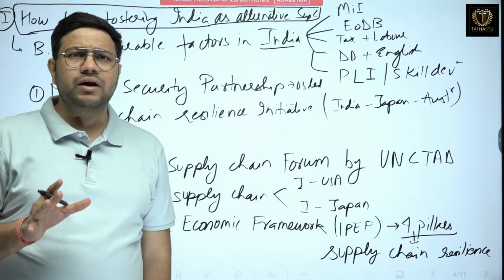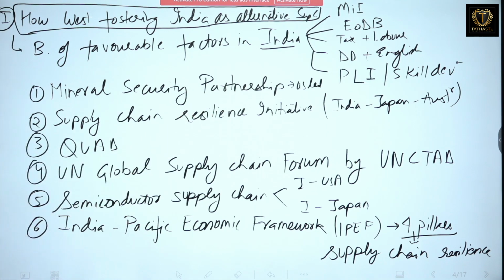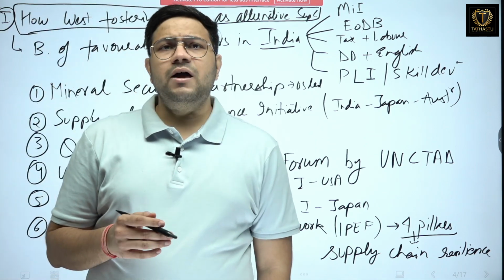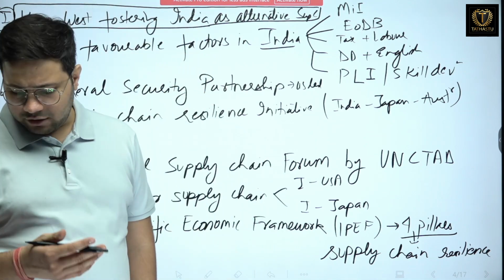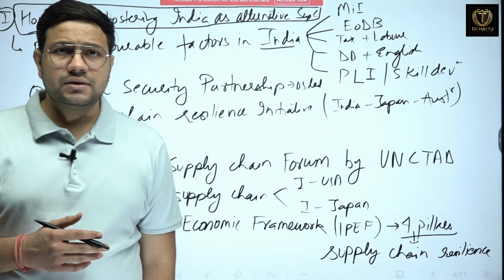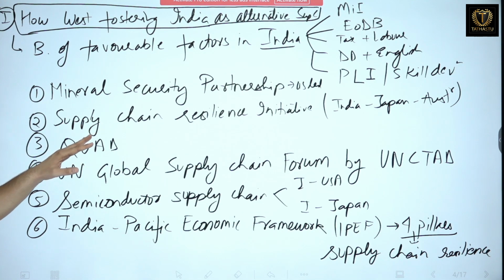It has about 14 nations where they are talking about critical minerals, and these critical minerals will be for technology, for renewable energy and other things. Clear? This is one. Second is the Supply Chain Resilience Initiative.